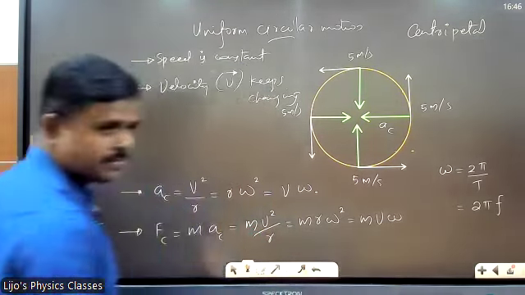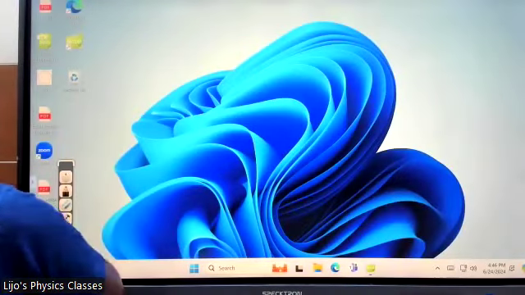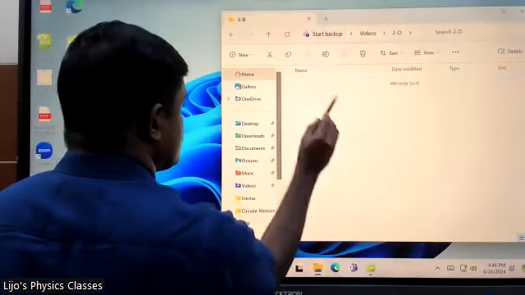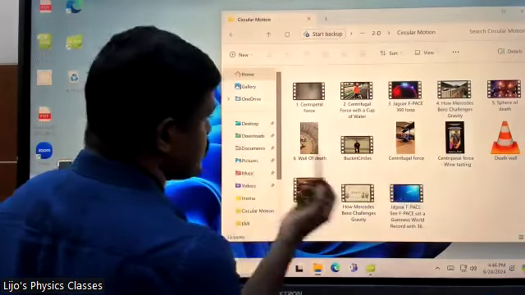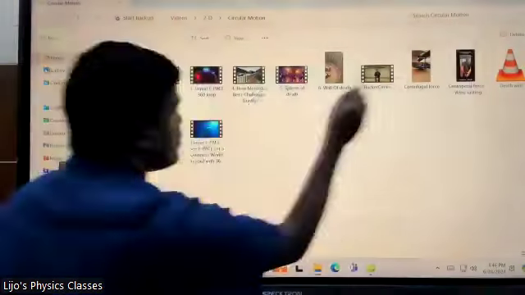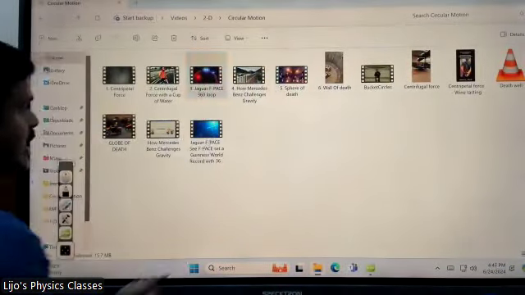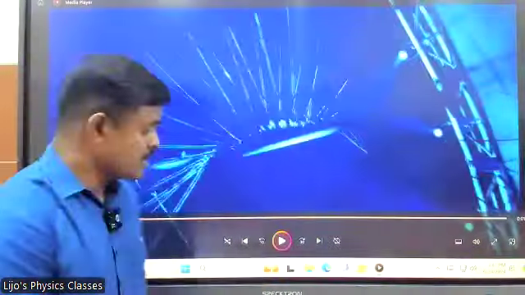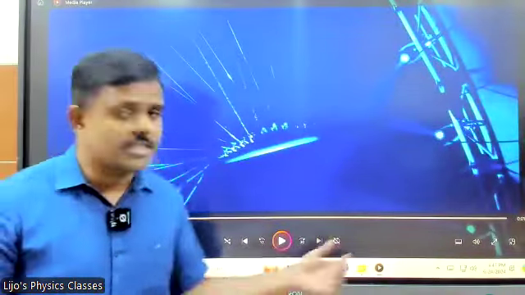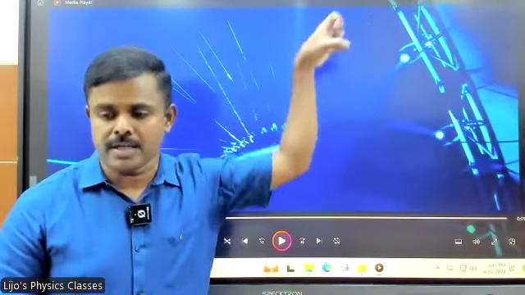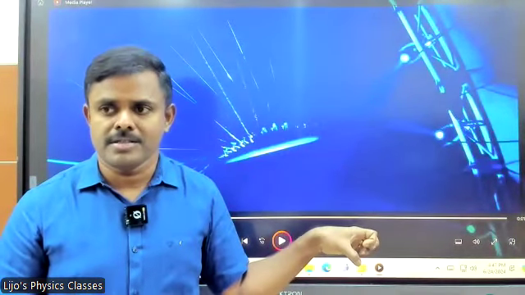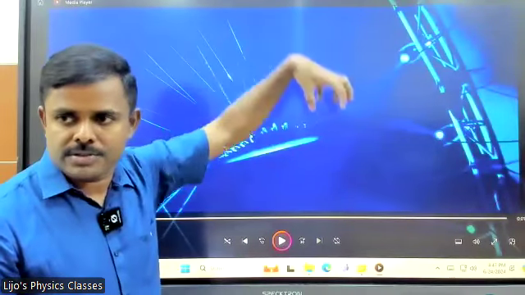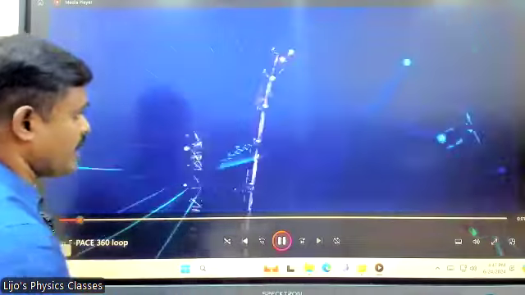And I'll show you something. Look at this. This is an example of centripetal force, which you might have seen already. This was performed by Jaguar test drivers, stunt drivers. This is called the looping the loop stunt, and the car is taking a complete loop. Even at the topmost point, the car wouldn't fall down. Why? Because even at the topmost point, the weight of the car would give the centripetal force to stay there itself. Look at the top of the loop.